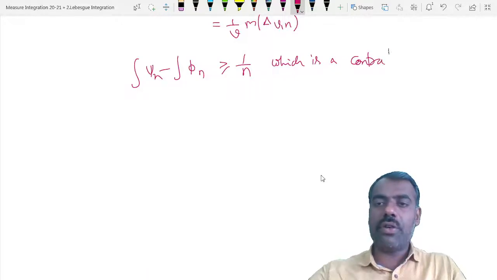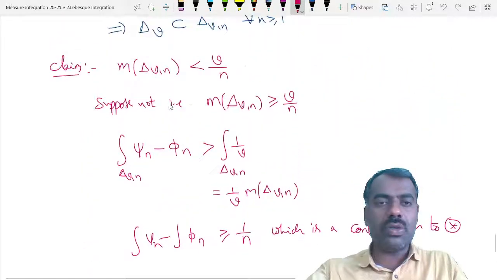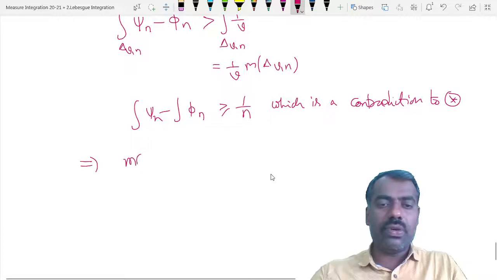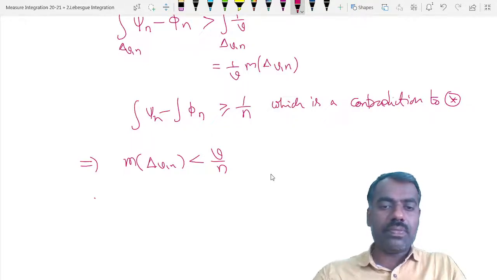So this is a contradiction to star, whatever we have. This implies our claim has to be true. Therefore the measure of Delta_v,n should be less than v by n. Now here n we can take sufficiently large, so this is true for all n greater than or equal to 1.